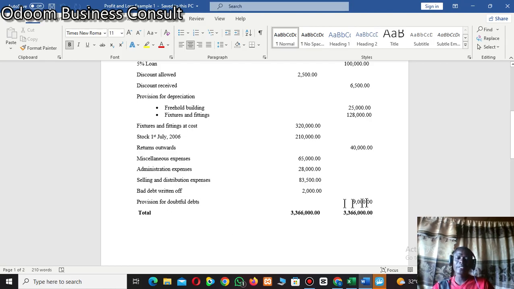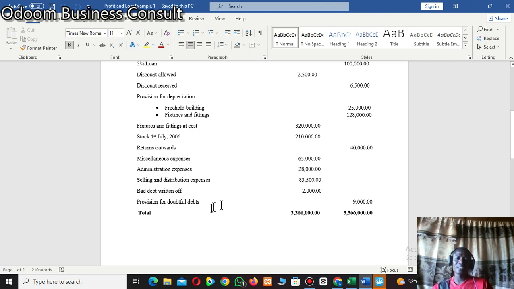It means if you see something like this, it tells you that this is not the first time the business is making provision for doubtful debt. It has been making provision for doubtful debt in the previous accounting year. The moment you see any item on the face of the trial balance relating to provision for doubtful debt, it means the business has been providing for doubtful debt in the previous accounting year.